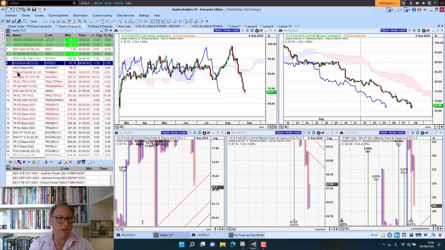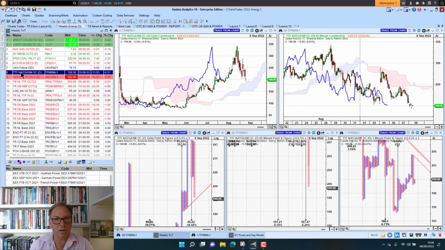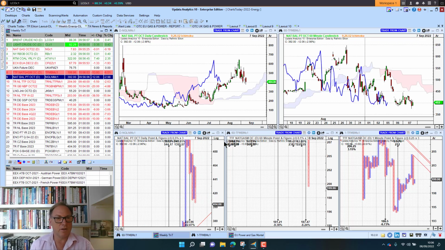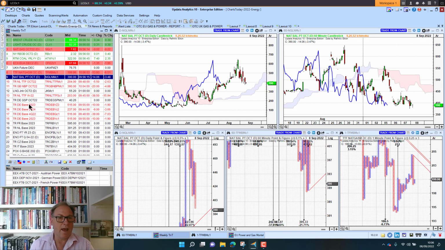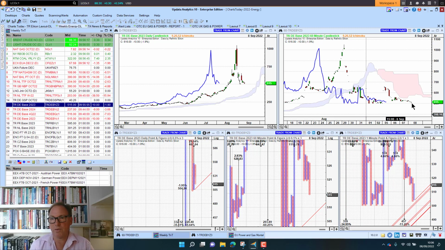And again, we were bearish there this morning, and we went out as bearish on gas as well, and that's just deteriorating. We're below that 200 level. That's going to be quite a critical level on TTF, and on NBP we're down below 400, so that's quite key as well. And German power, we're sitting at 515. Got to hold that 500 level. We've nudged that this morning, so that's quite key as well.